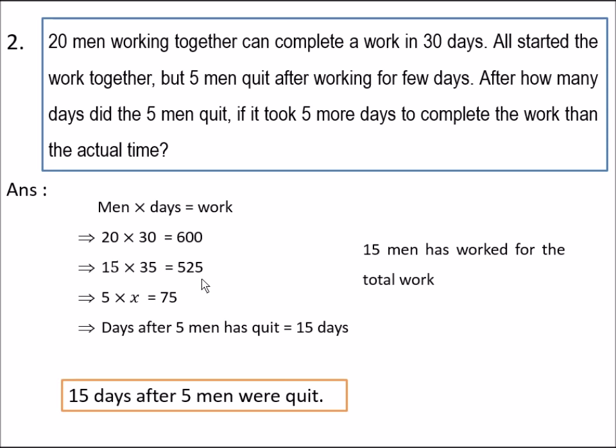So the total work done by them is 525, and the remaining work is 75, that is 600 minus 525. This work has to be done by the 5 men, and we need to find in how many days. Dividing the remaining work by 5 men gives 15 days. So after 15 days the 5 men quit.